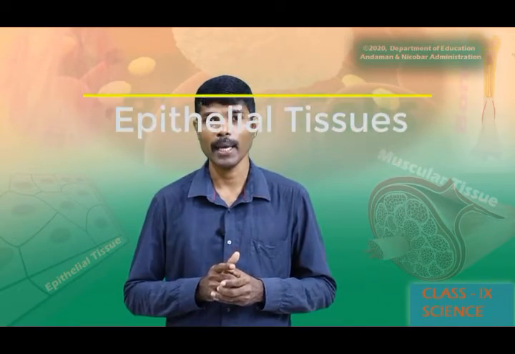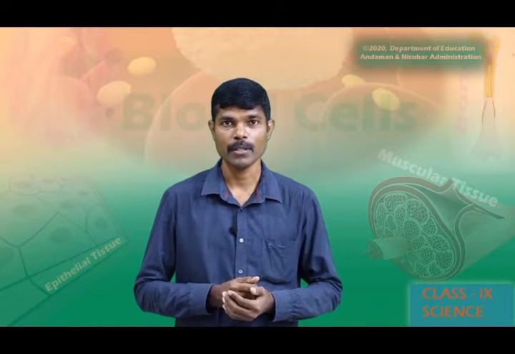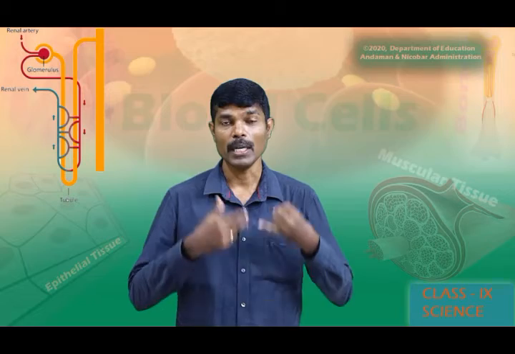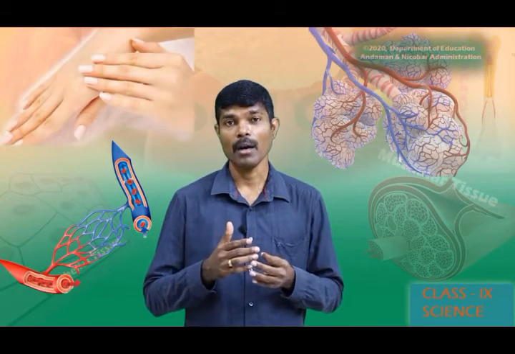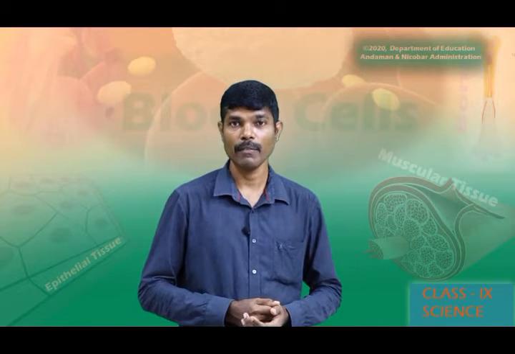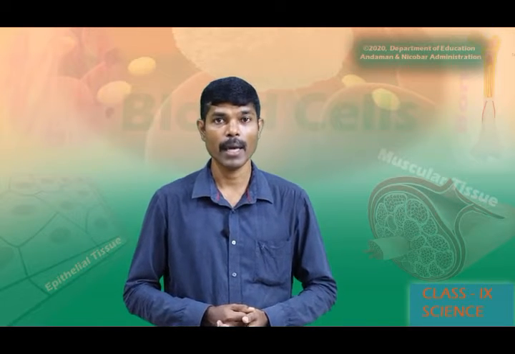Epithelial tissue is a protective tissue in animals. It is present in various organs such as kidney tubules, lung alveoli, blood vessels and skin. Epithelial tissue plays a very important role in living organisms as it acts as a protective tissue in animals.